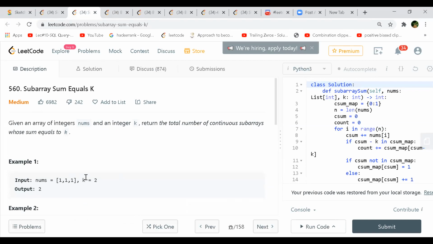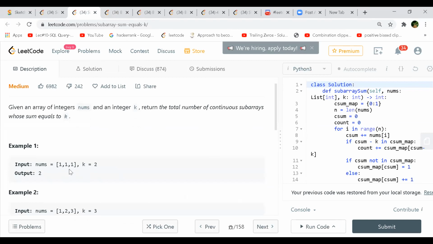Yeah, this is again like prefix sum, right? And return the total number, and every time you subtract the target minus prefix sum, if you find the same thing in your hash map, then those many numbers you can take, right? You can do a prefix sum here, like 1, 2, and 3.